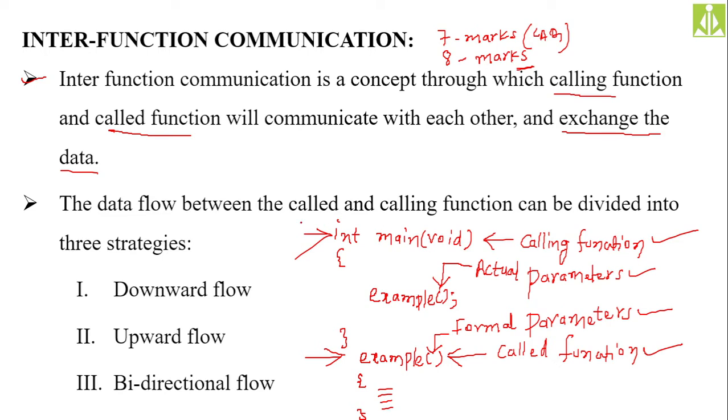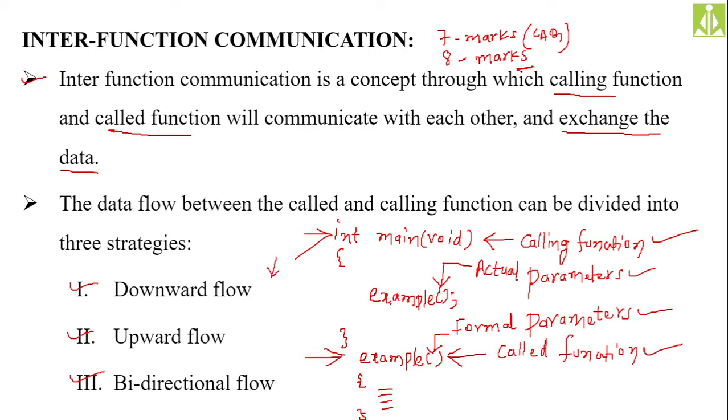What are they? The first one is downward communication. The second one is upward communication, and the last one is bidirectional communication. As we just discussed, the calling function will come at the top and called function will come at the bottom, and downward communication means only the calling function is sending the data and the called function is receiving the data from top to bottom.